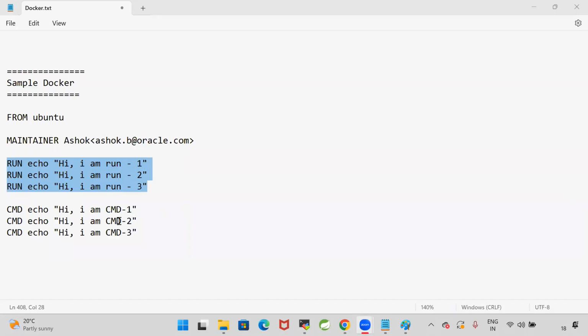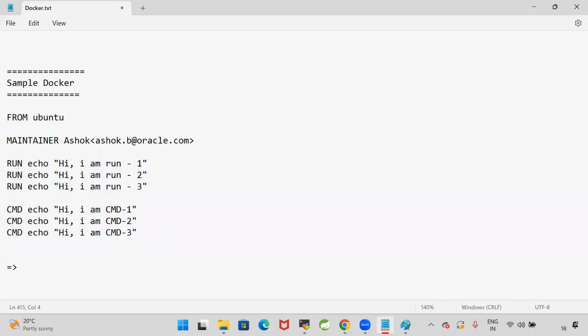While creating the container. Right? So RUN instructions will execute while creating the image. CMD instructions will execute while creating the container. All the RUN instructions will execute from top to bottom. But when it comes to CMD, will all the CMD instructions execute or only the last CMD instruction? Only the last CMD instruction will be executed.